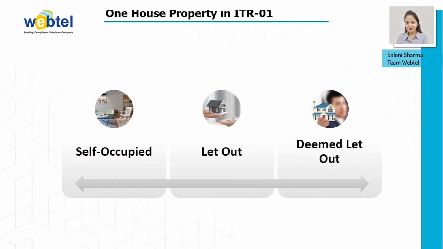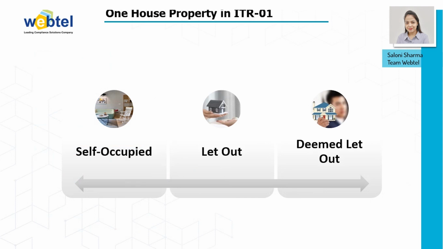So if you have one house property income, then you can show it in ITR-1. And as per the Income Tax Act, 3 types of properties have been defined. The first one is self-occupied, then comes let out, and then deemed let out. If we talk about the self-occupied property, then this column is mostly used to take the benefit of interest on home loan. And in case of let out, you need to enter the gross rent received, receivable or lettable value during the year.